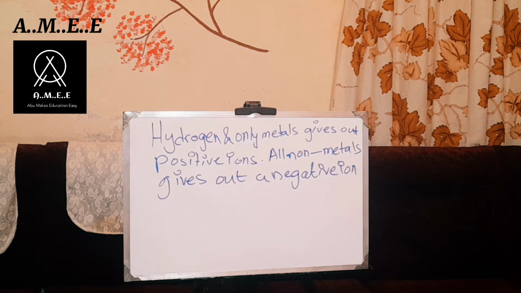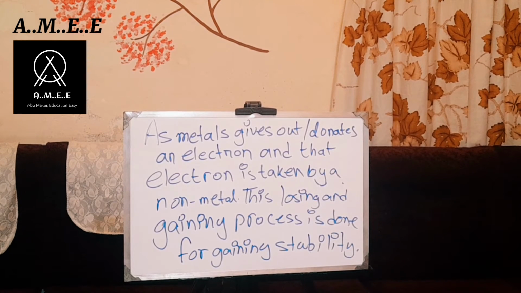Now I'm going to say what is the reason. The reason why metals have a positive ion and non-metals have a negative ion is that metals give out or donate an electron, and that given out electron is later on taken by a non-metal. This losing and gaining process is done for gaining stability.